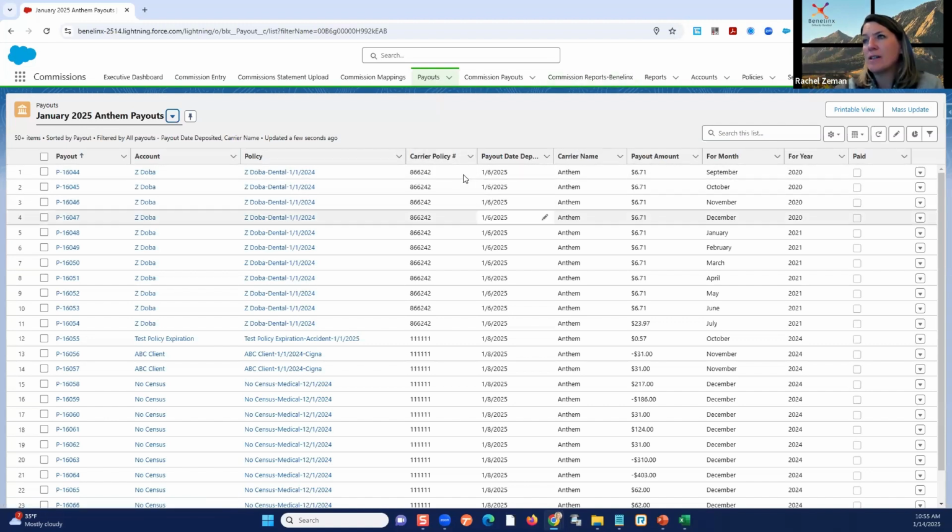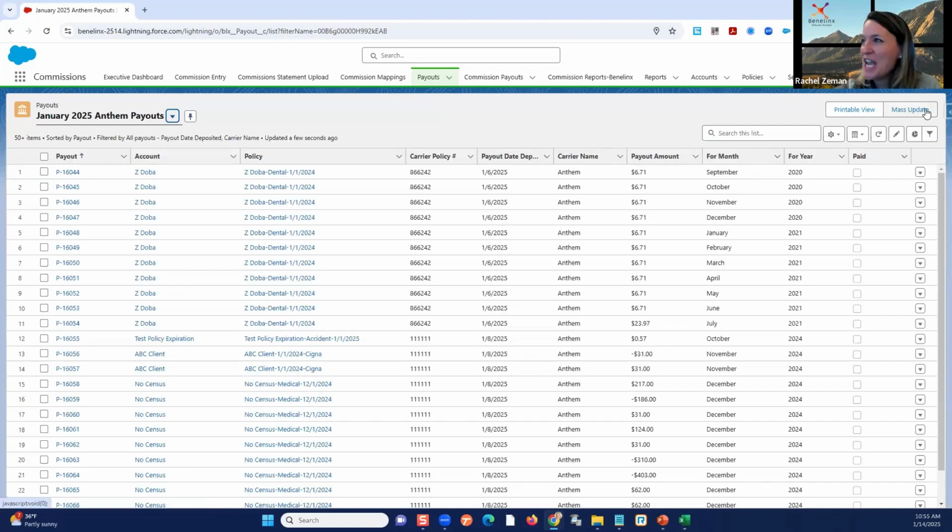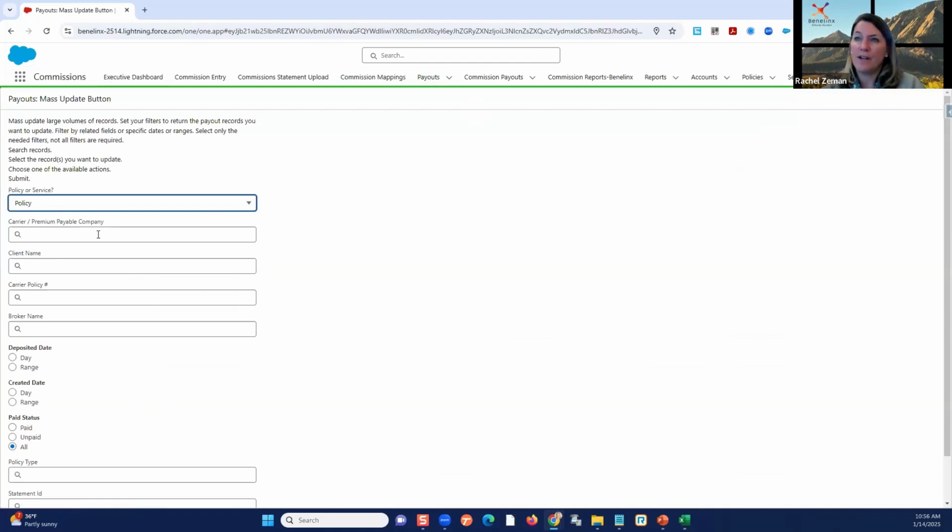So I had mentioned there's a mass update button. See where I'm at? I'm still in the commissions app. I'm going to go over to my payout tab. That's the entry received from the carrier, right? I go into that, and over here on the right hand side, hidden almost, which we will be changing, is this mass update. So I have to load the statement and manually enter those. But if we come up with an error, we have to make an adjustment. Maybe after the fact, we realize that Rachel or a test broker shouldn't have received 35%. They should have received 25%. We can actually use this feature now to go in and make adjustments. Okay, this is all going to shift, but for now, this is what it looks like.